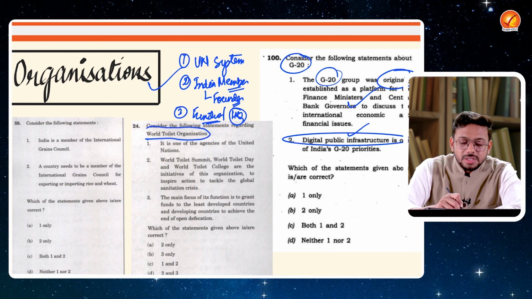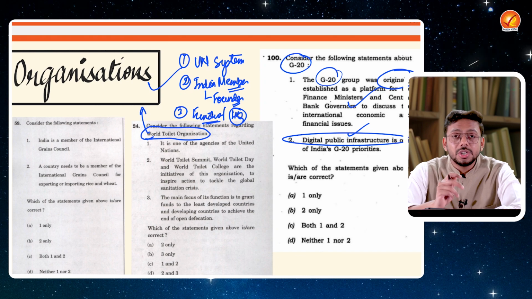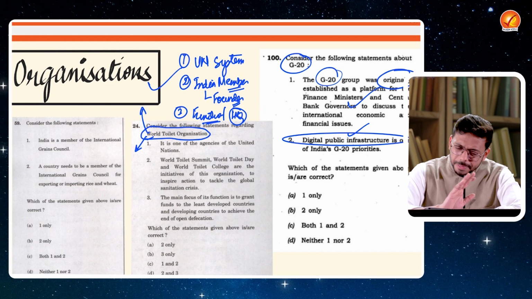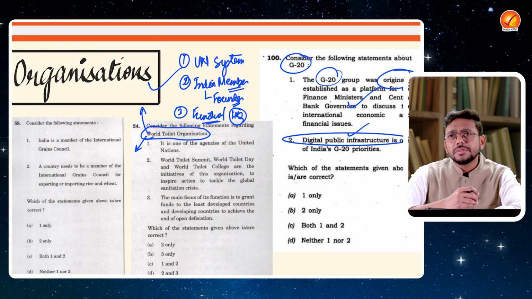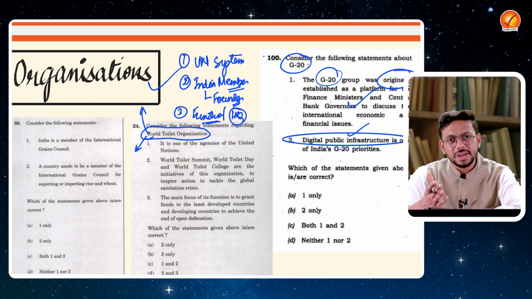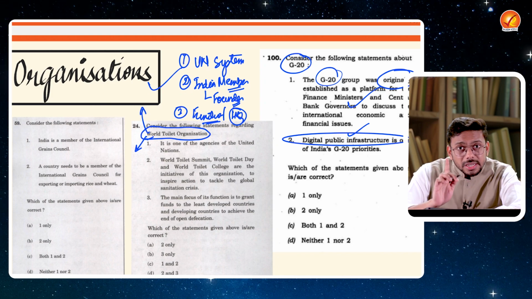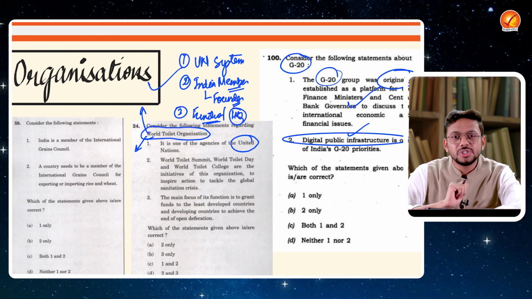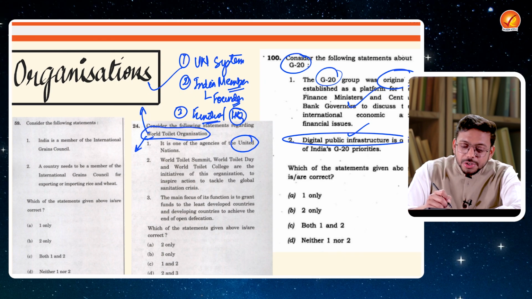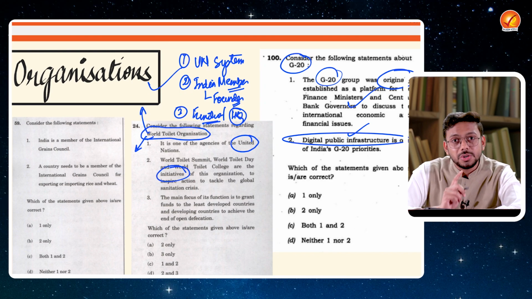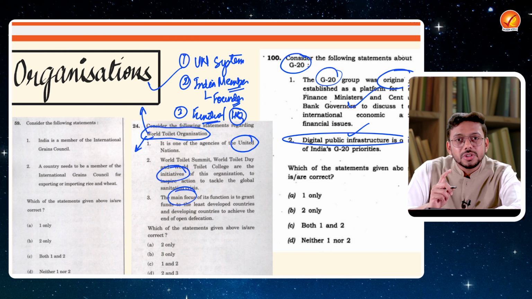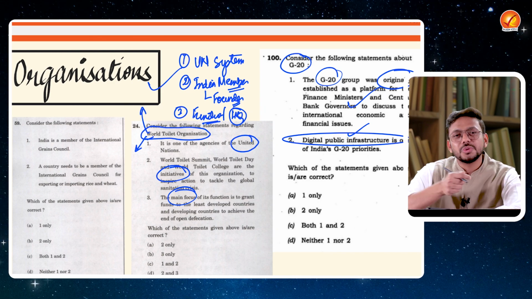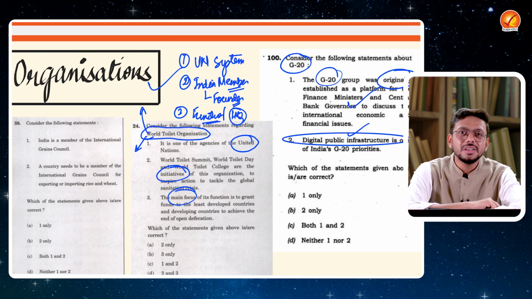Now, World Toilet Organization. Certainly when this question came in the examination, it was a bouncer because it's not an organization which was too much in the news. So it's not an issue. You don't have to solve all 100 questions in UPSC's prelims examination, so you can probably leave that, but then look at the dimensions. Is it an agency of the United Nations or not? That is something UPSC has asked. What are the initiatives taken by this organization? What is the main focus? What is the mandate? So understand the focus areas of the organizations.